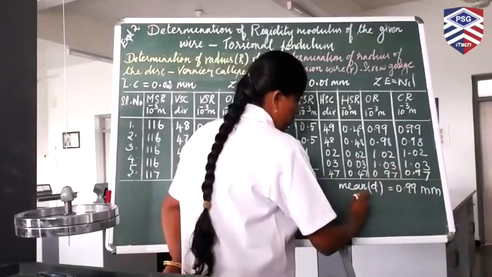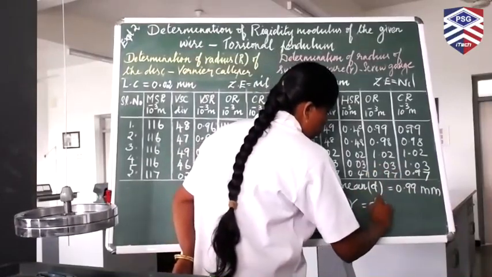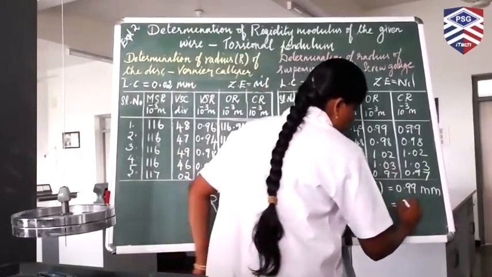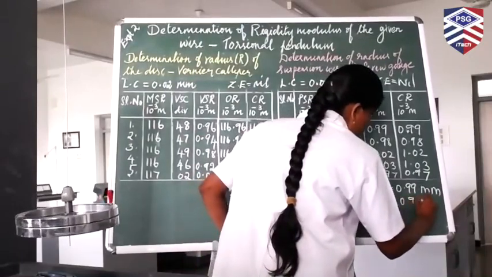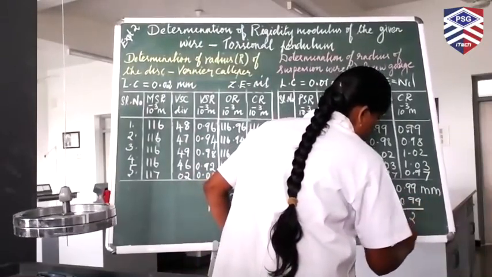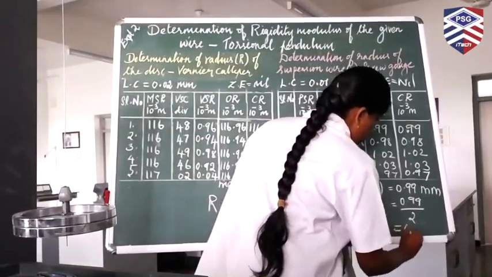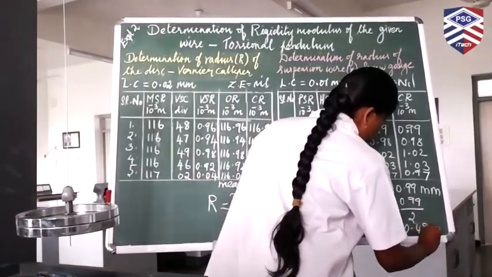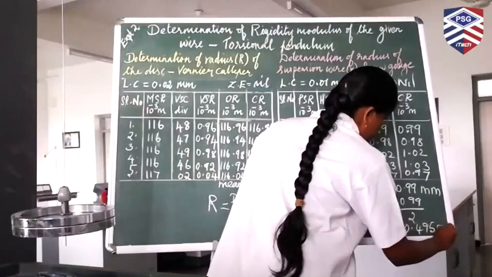Now we have to find the radius. Small r is equal to d by 2. That is equal to 0.99 divided by 2. Mean radius r is equal to 0.495 mm.